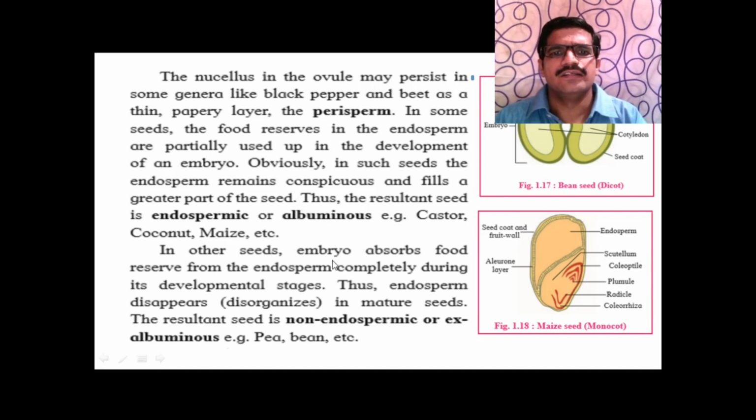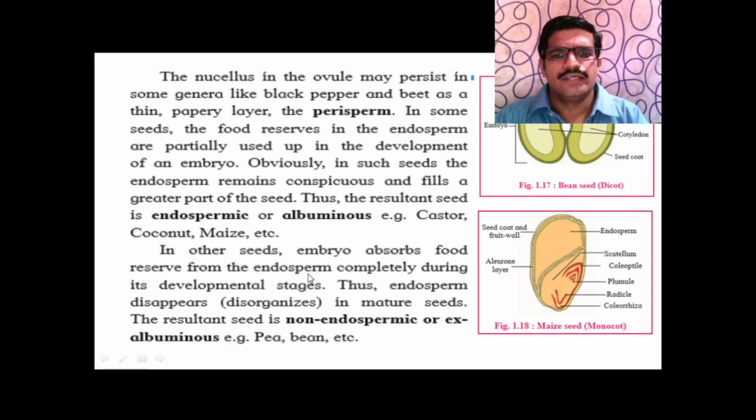In other seeds, the embryo absorbs the food reserve from the endosperm completely during its developmental stages. Thus the endosperm disappears in the mature seed. The resultant seed is non-endospermic or ex-albuminous seed. Examples are pea and bean.